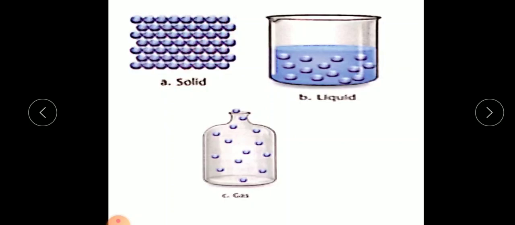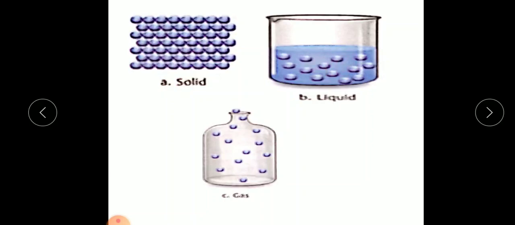Whereas in case of liquid, the intermolecular space is greater than in solids, and the intermolecular force of attraction in liquid is not as strong as in solid, because the molecules are a little bit far away from each other. The molecules in liquid can move from one place to another within the liquid. That is why liquids have the ability to flow.